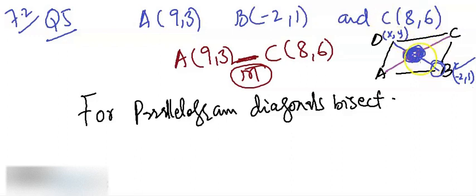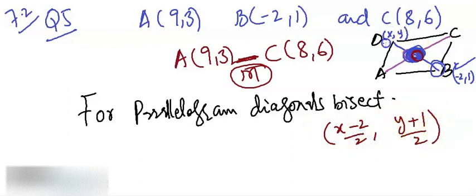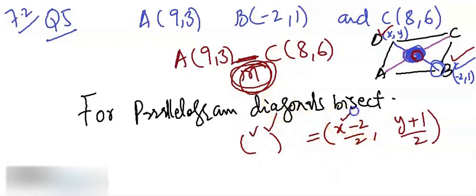So you just need to use (x minus 2) over 2 and (y plus 1) over 2. This is the midpoint of D and B. It must be equal to whatever the midpoint is. These coordinates are already known to you. So from there you can calculate the values of x and y. You can write P, Q maybe. So here it will be P and here it will be Q. In that way you can calculate P and Q, and that will be your fourth vertex D.